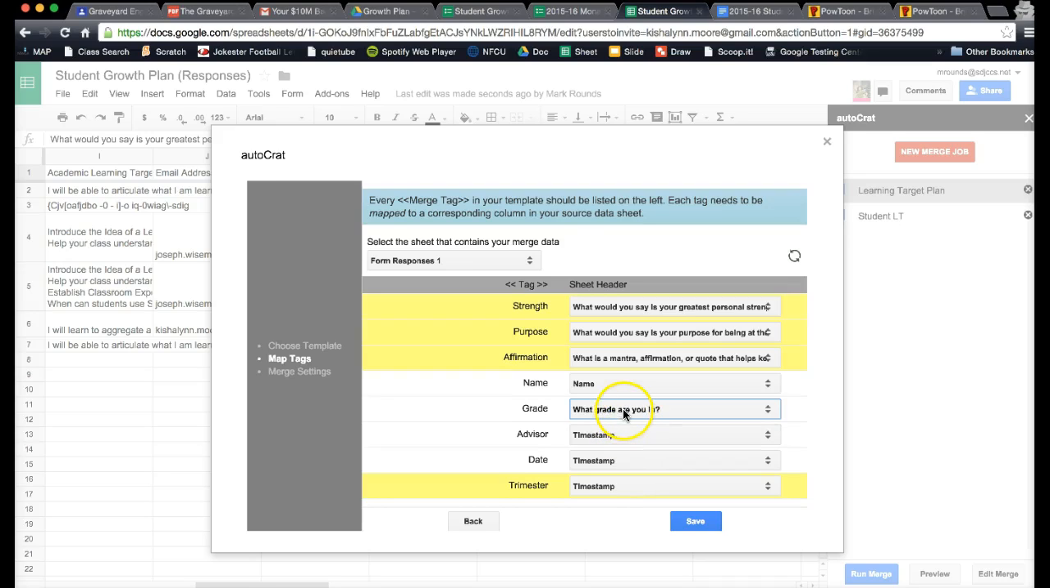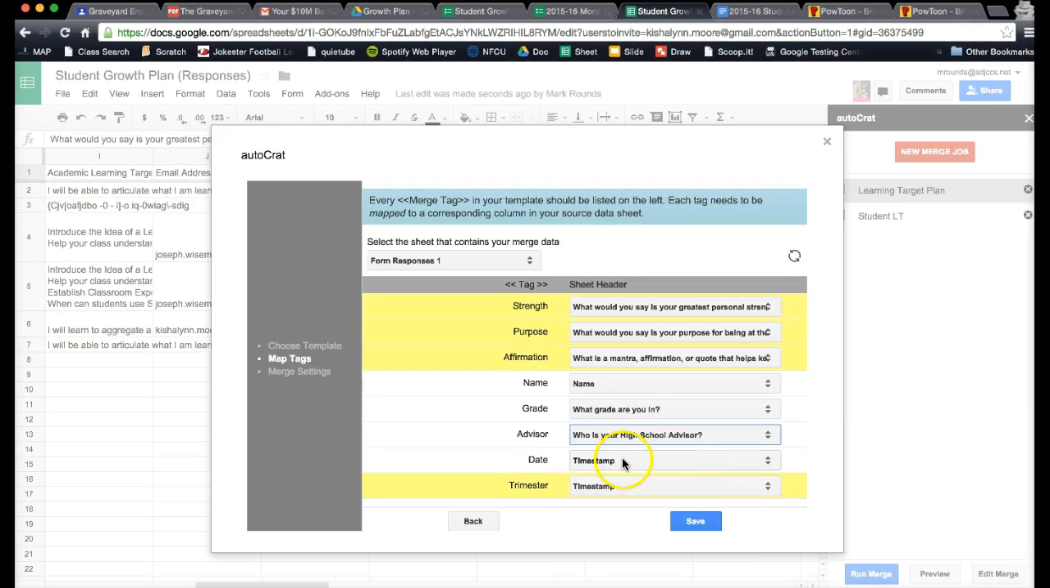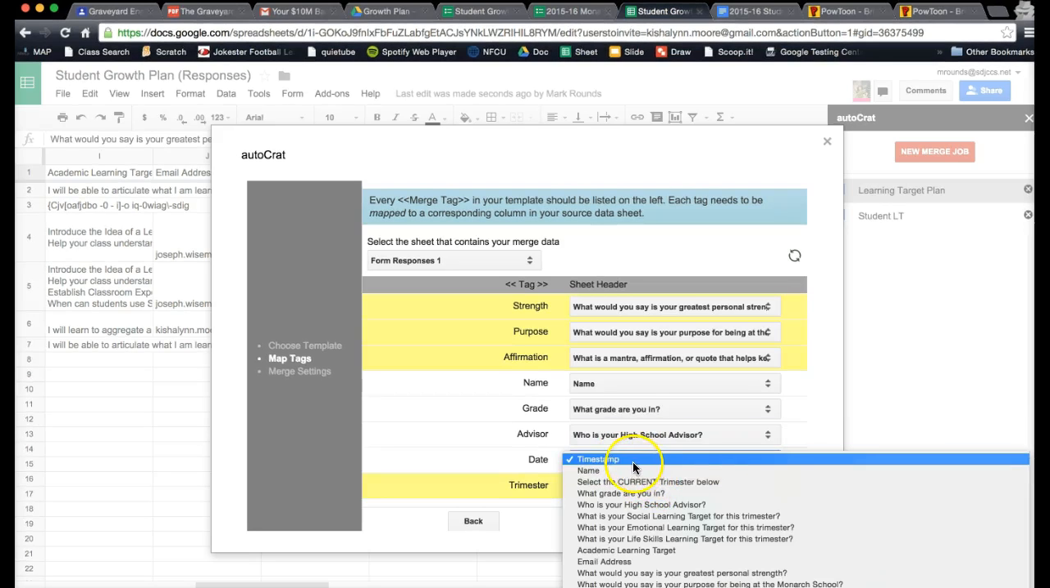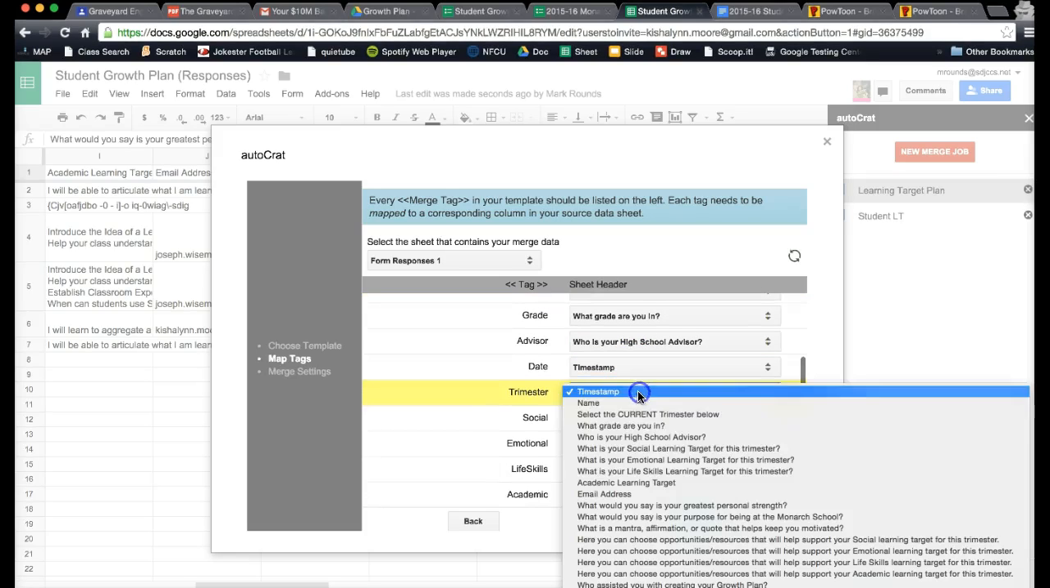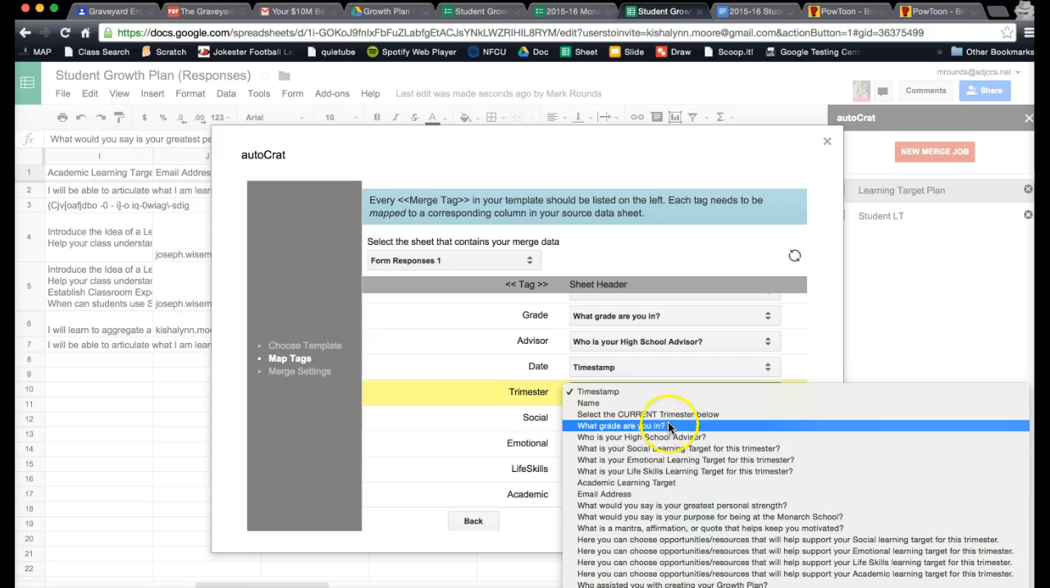Oh, you know what? When you changed the parameters of the form, it didn't recognize the headings. It changed the headers on the spreadsheet. That's why it all went back to timestamp. So, who is your high school advisor? Yeah, so there we go. Date, we use timestamp for date. Trimester: select the current trimester. So number 3. There we go.